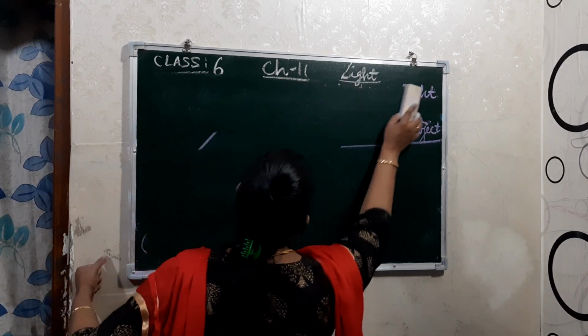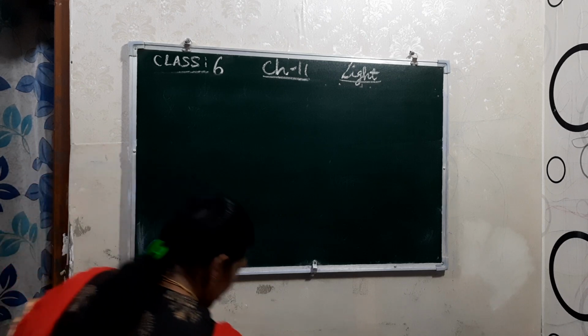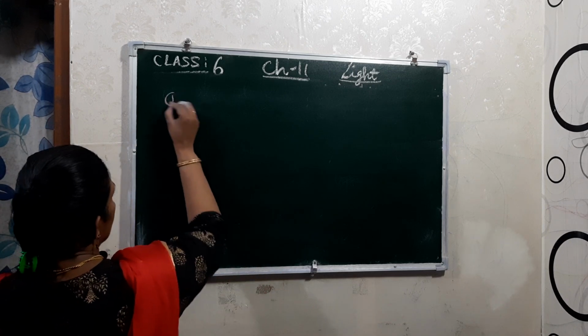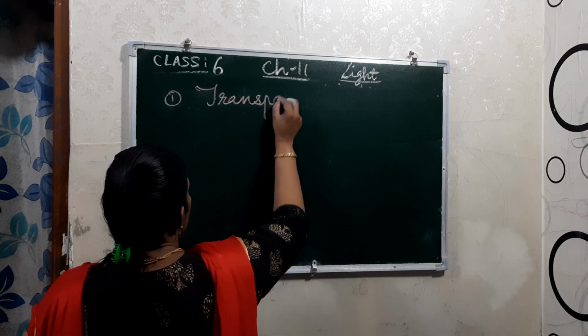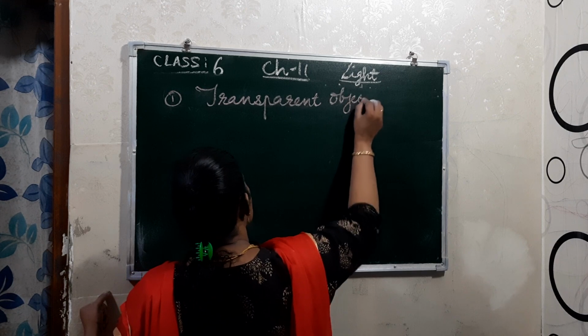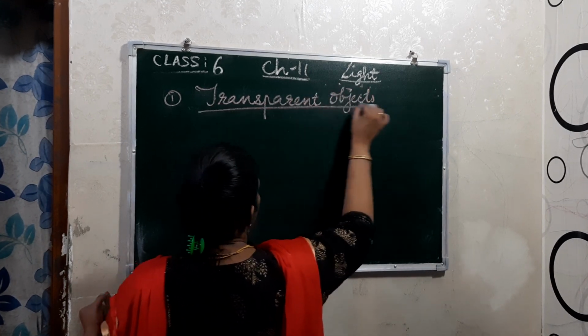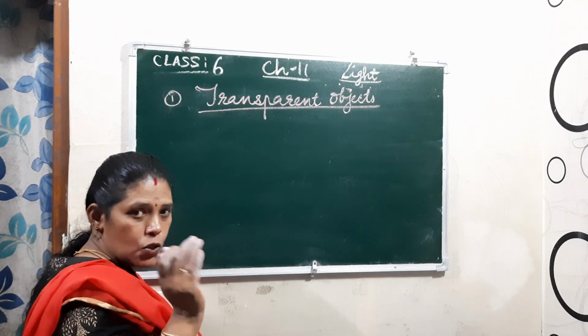If we are talking about transparent objects, first one, transparent. Here children, from the source point the light comes.